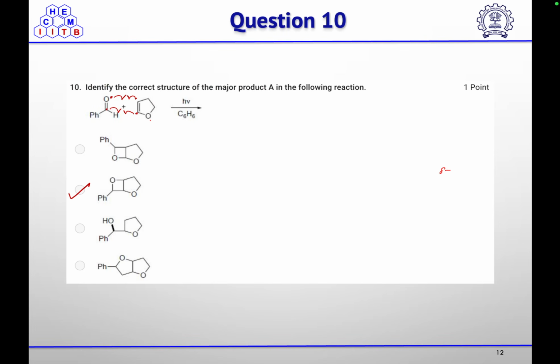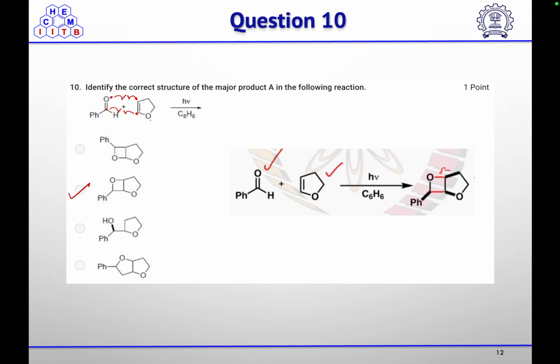Then the last question for assignment 3 is: identify the correct structure of the major product in the following reaction. So in this case, you have a ketone and an olefin. In the presence of light, what will happen? So this is a radical process. So first your radicals will form, and the less stable radical will react first, and the more stable one will react later. So this oxygen radical and this radical will combine first, and then the other two radicals will combine to give you this product. So this is the major product formed in this reaction.